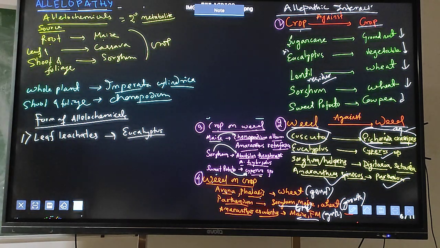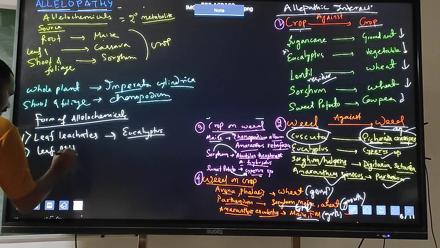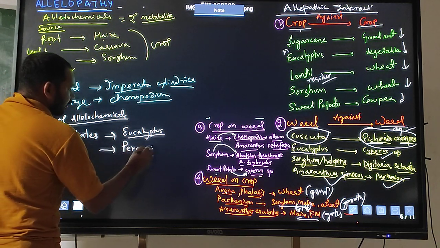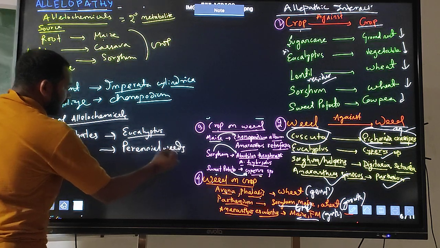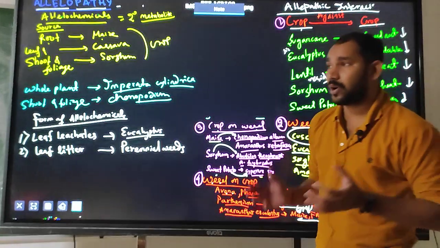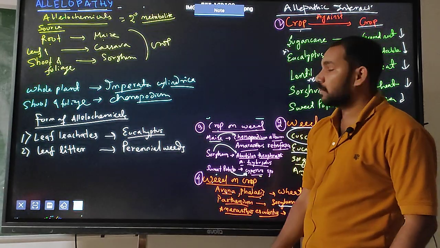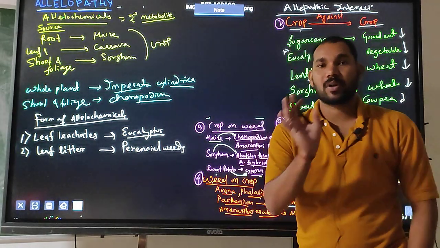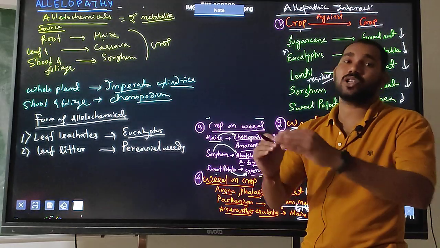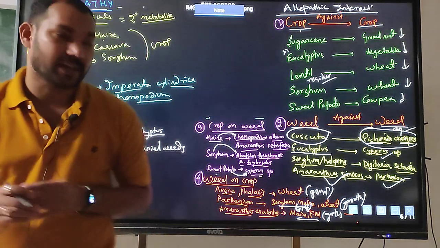If I say leaf litter, then it will be perennial weeds, not annual weeds, because perennial weeds produce the maximum number of leaves so that it will affect the plant. But in annual weeds, very few leaves are there, and this small number cannot release that much of allelochemicals which become toxic. So in case of leaf litter, the perennial weeds are there.